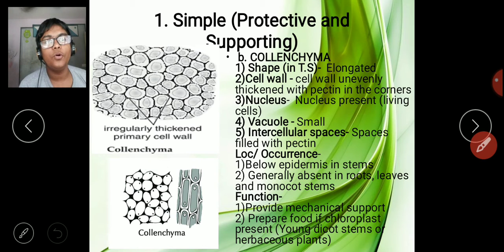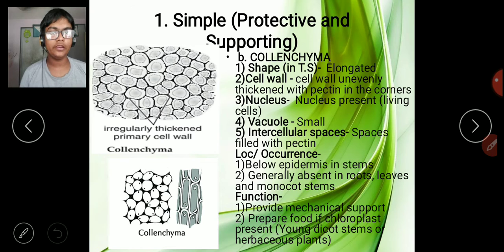Next is collenchyma. By shape, it is elongated. Now, why is it elongated? This is a little higher stage. Meristematic tissues were just normal spherical. Then the parenchyma, like isodiametric, become oval or spherical. Now these collenchyma are elongated cells. Why does that happen? When they are dividing, they get elongated.